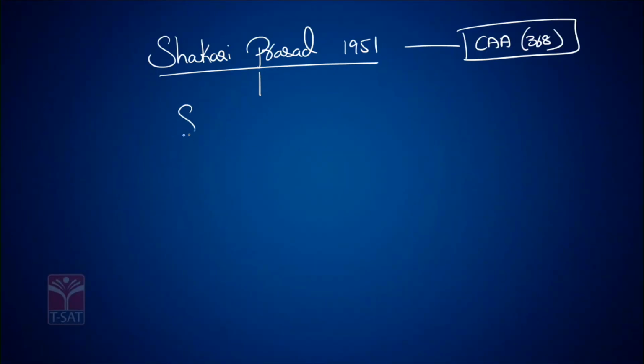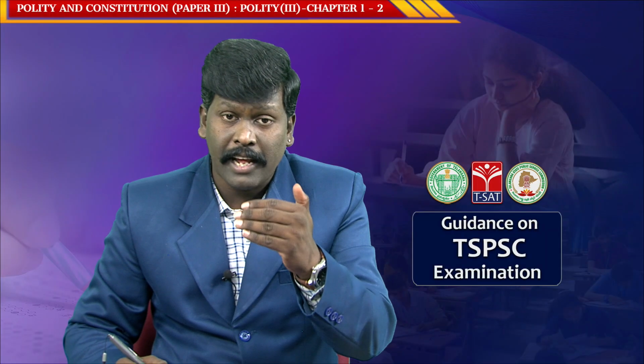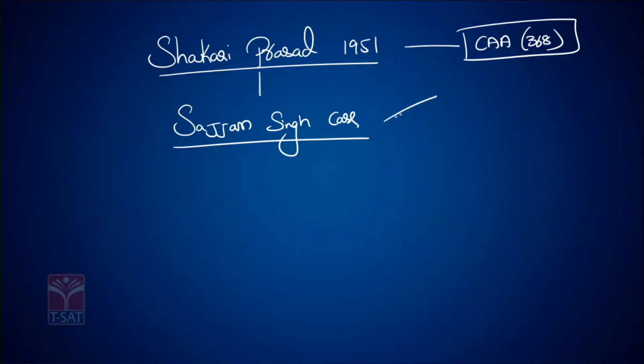Next, in the following case, the Supreme Court said Parliament has the authority to amend the entire constitution both by an ordinary law or by a Constitutional Amendment Act.